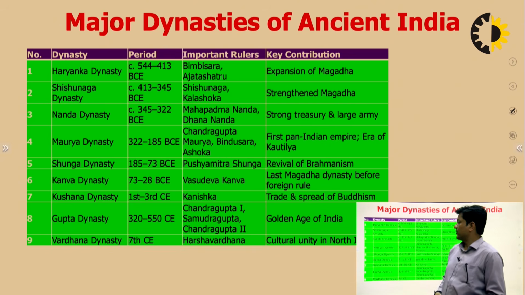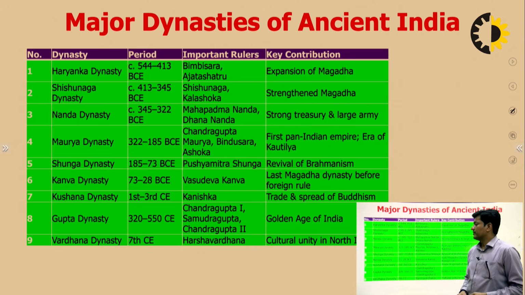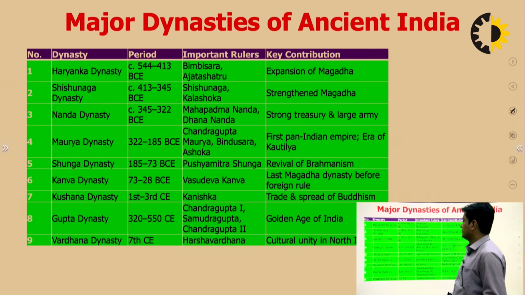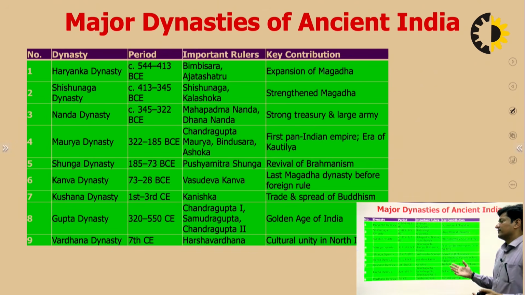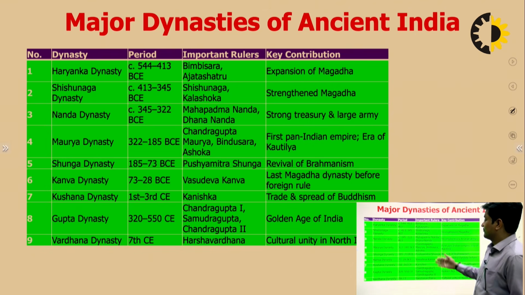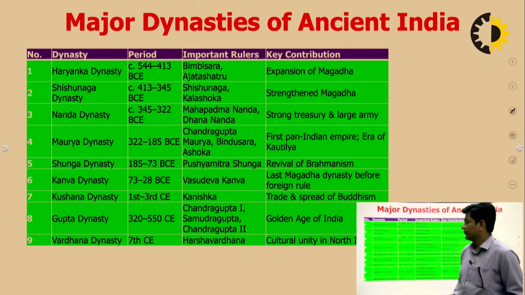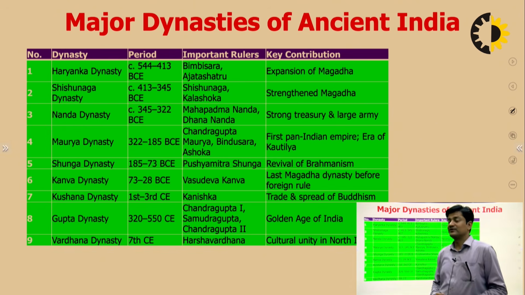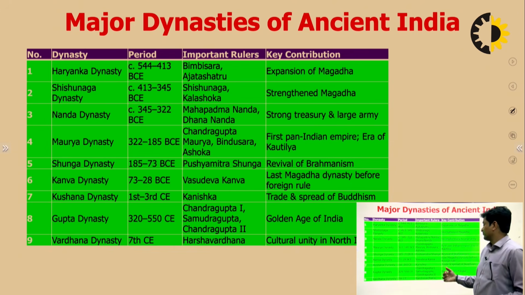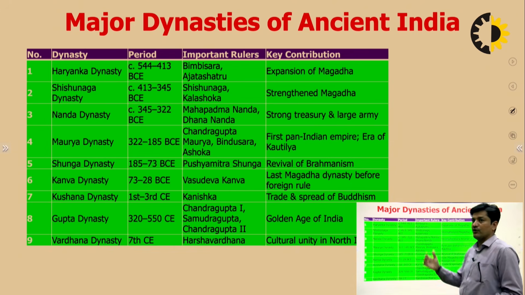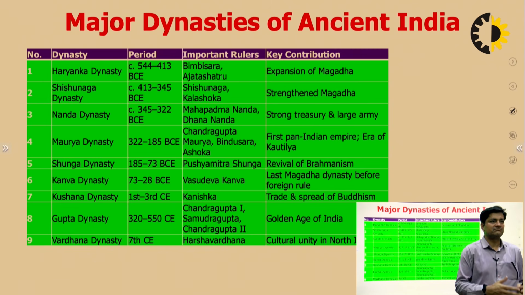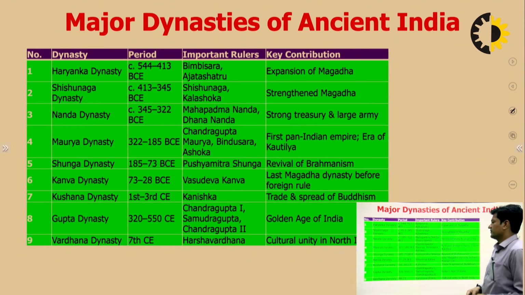Then comes the Mauryan dynasty, between the time period of 322 BC to 185 BC. Strong rulers like Ashoka, Chandragupta Maurya, Bindusara were the popular rulers of the Mauryan dynasty. First pan-Indian empire, the era of Kautilya. Shunga dynasty, Pushyamitra Sunga, you must have heard about him, who started the revival of Brahmanism, or somehow diminished the influence of Buddhism in India.